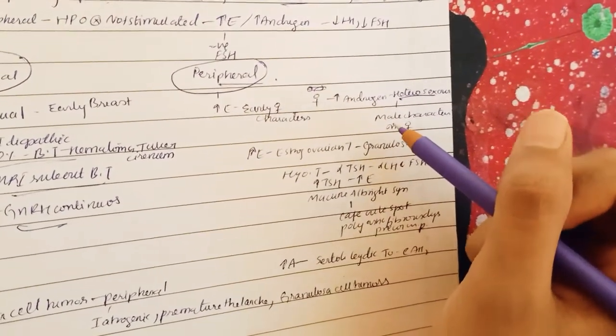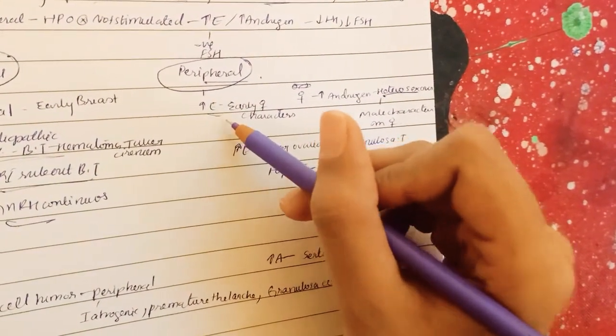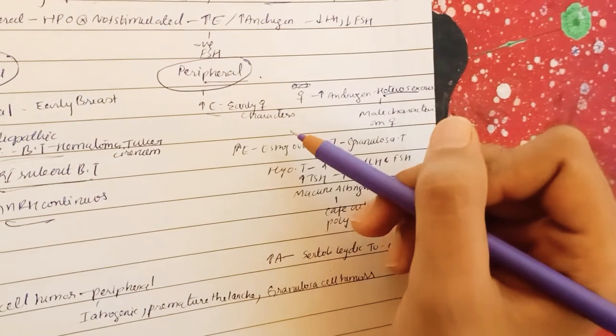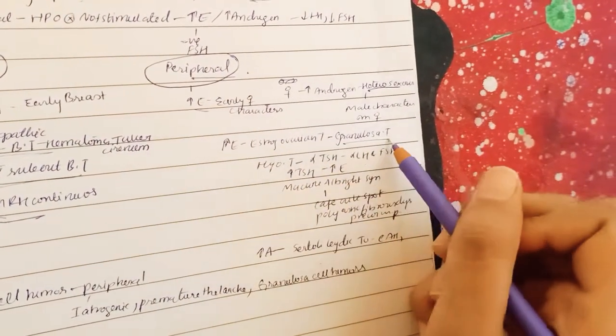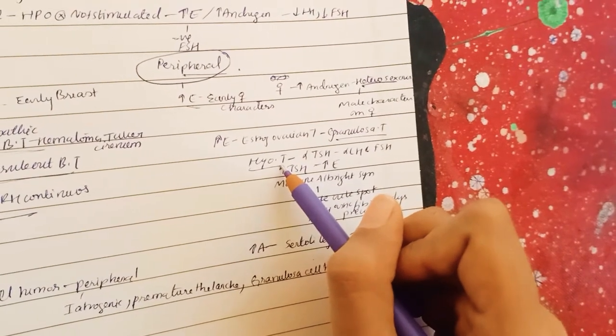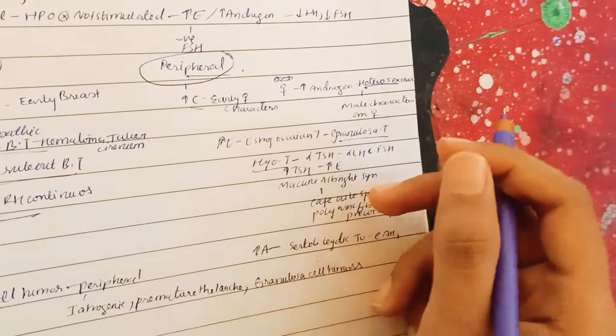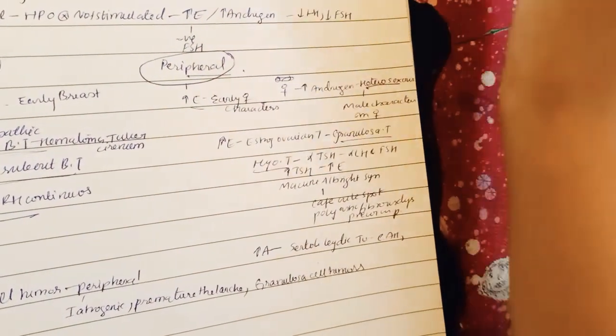What is heterosexual? In a female, you will see male-like characteristics. Causes of increased estrogen: it may be due to granulosa cell tumor or hypothyroidism, especially because the alpha subunit is similar to LH and FSH. Next, coming to McCune-Albright syndrome.